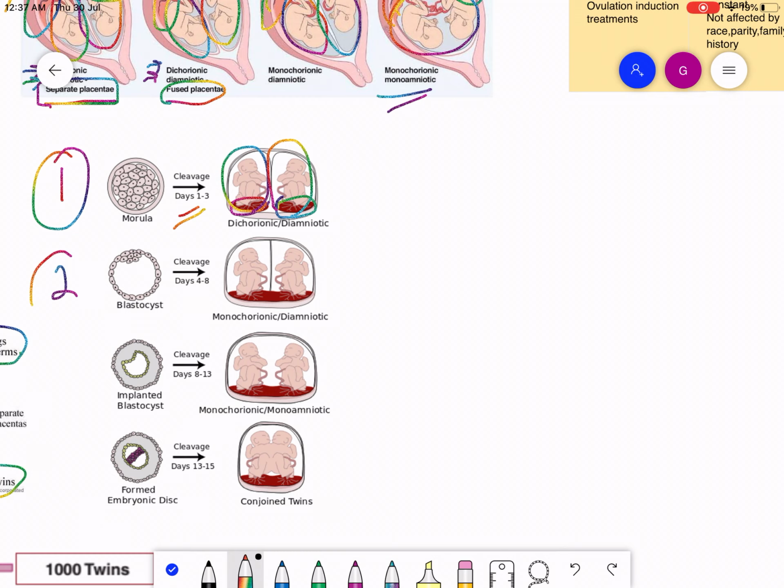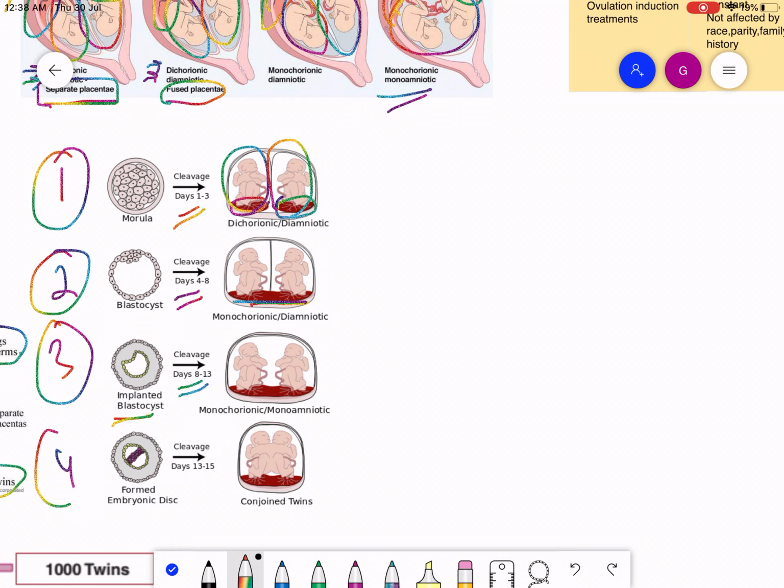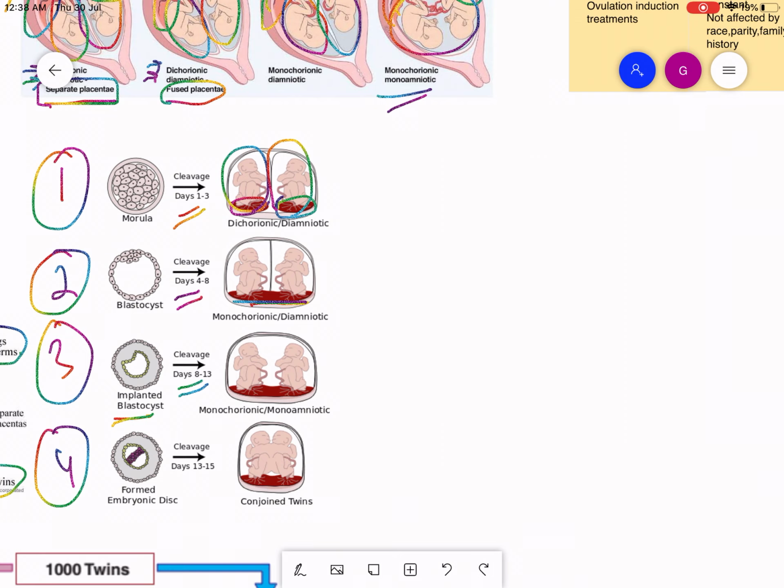When the blastocyst is cleaved at 4 to 8 days, then monochorionic, which means they have one single placenta with two separate cavities, diamniotic. Third, when the blastocyst is cleaved at days 8 to 13, then monochorionic, monoamniotic cavities are going to be formed. And when the embryonic disc is cleaved at days 13 to 15, then conjoined twins are going to be formed.